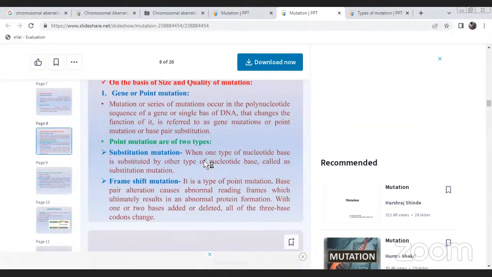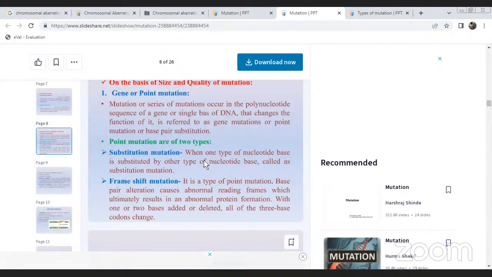Deoxyribonucleotide. The gene mutation or point mutation occurs at a single point, especially changing the polynucleotide chain of a DNA molecule. Point mutation is also of two types: one is the substitution mutation, another one is the frameshift mutation.